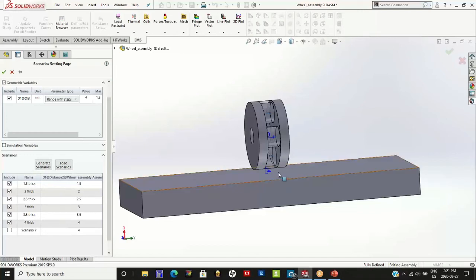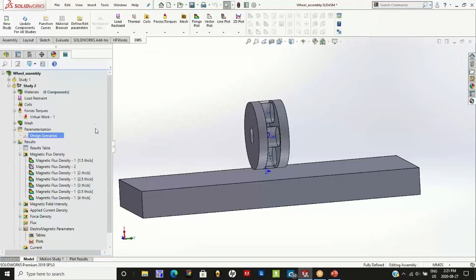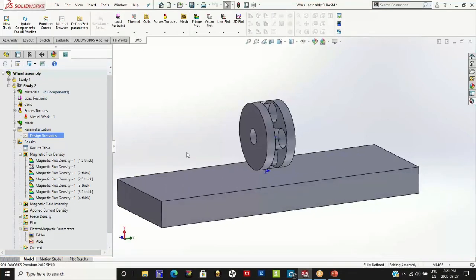A SolidWorks dimension is generated as a parameter, and this parameter is varied from 1.5 millimeters all the way to 4 millimeters, in increments of 0.5 millimeters. Again, as before, I have run all these simulations in one study, and let us go ahead and take a look at the results.